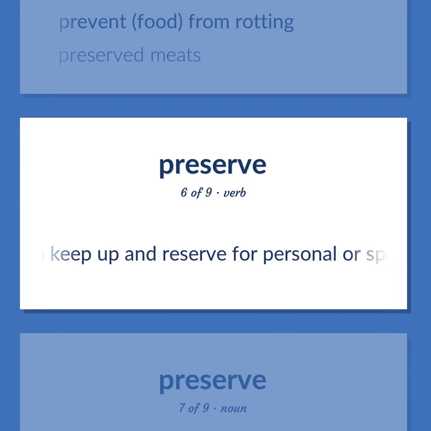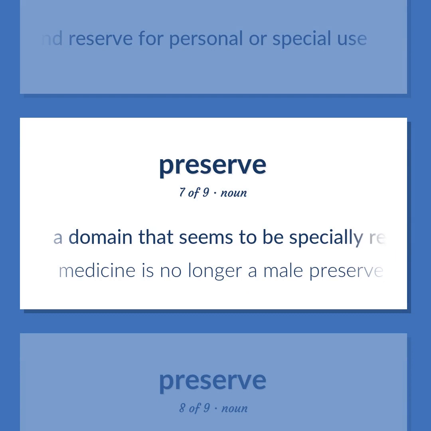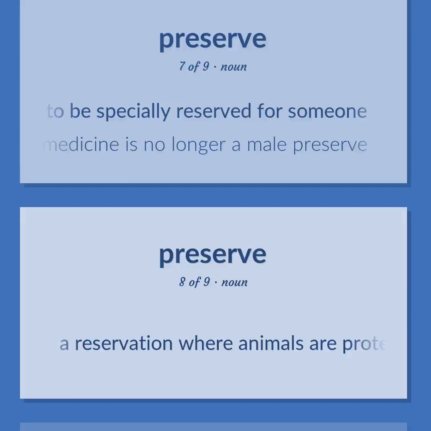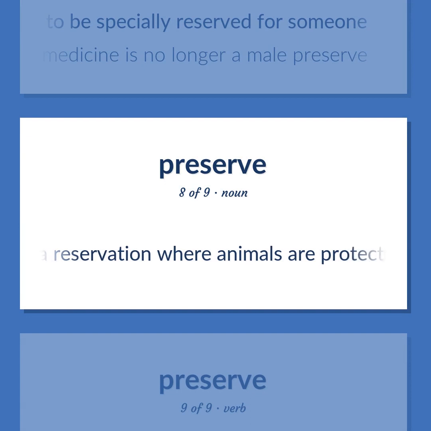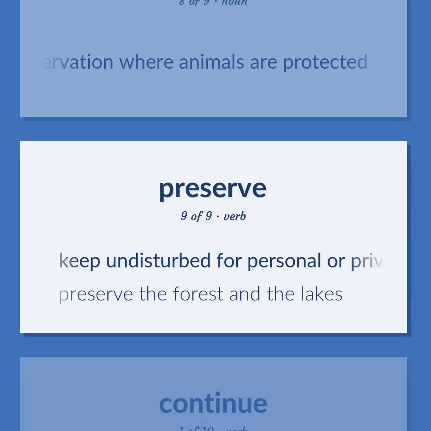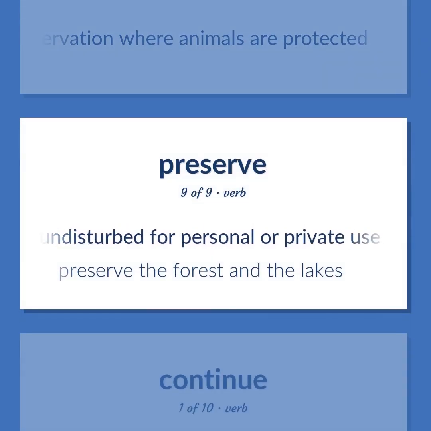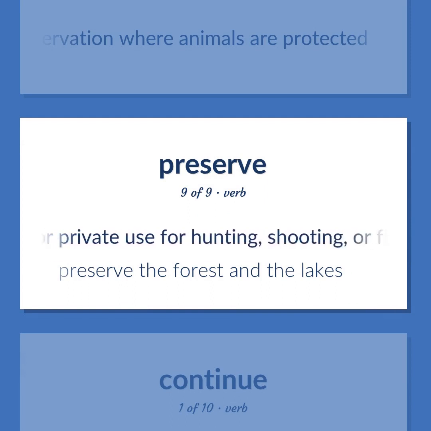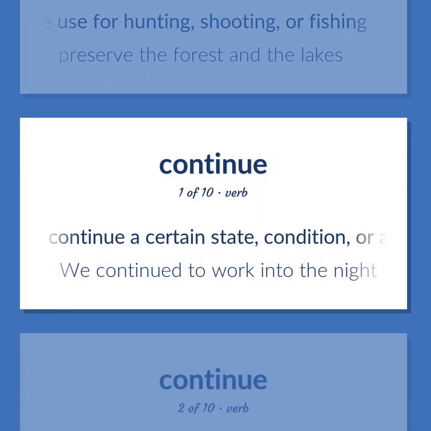To keep up and reserve for personal or special use. A domain that seems to be specially reserved for someone. Medicine is no longer a male preserve. A reservation where animals are protected. Keep undisturbed for personal or private use for hunting, shooting, or fishing. Preserve the forest and the lakes. Continue a certain state, condition, or activity. We continued to work into the night.